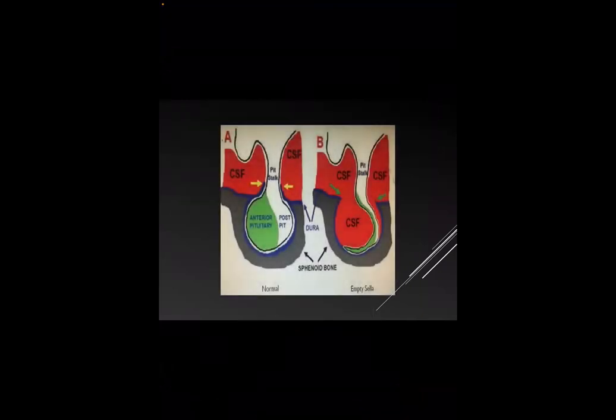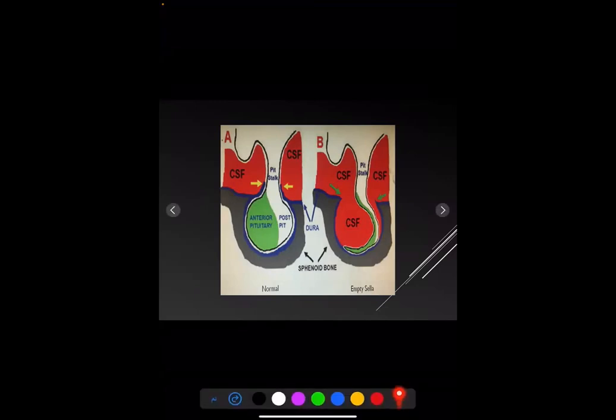One of the normal variations of the pituitary gland is empty sella. Normally the pituitary gland sits in the sella turcica. In empty sella, the pituitary gland is shrunken or non-visible, and the CSF with the stalk will drop and fall into the sella turcica. This situation occurs as a primary cause and is seen as an incidental finding, but it also occurs as a secondary cause after radiotherapy and surgery, and with idiopathic intracranial hypertension.